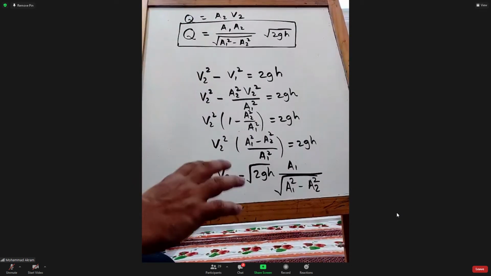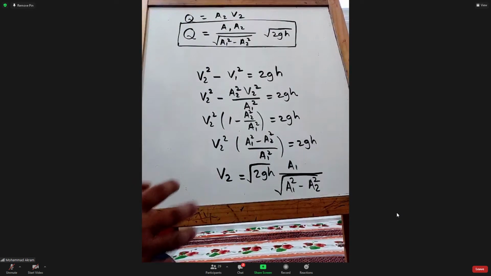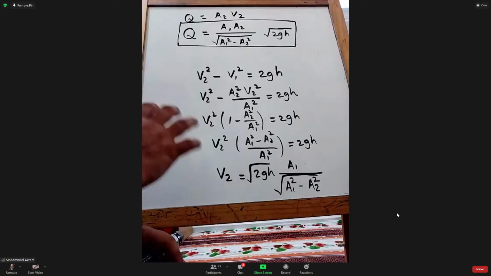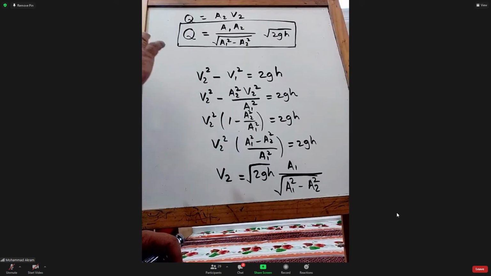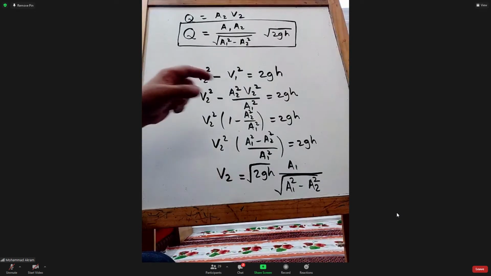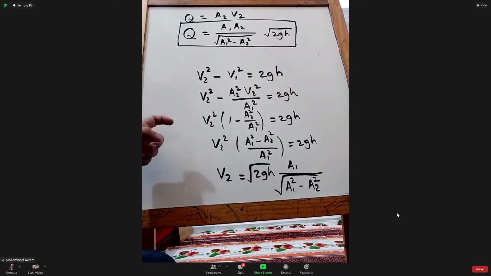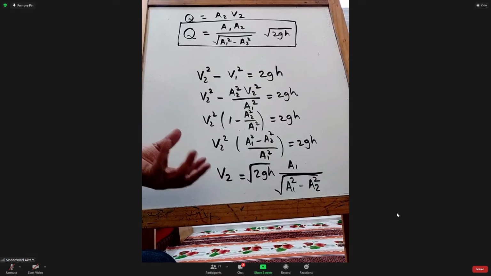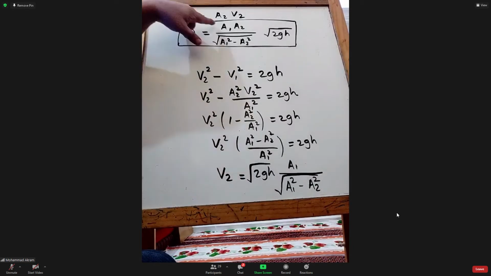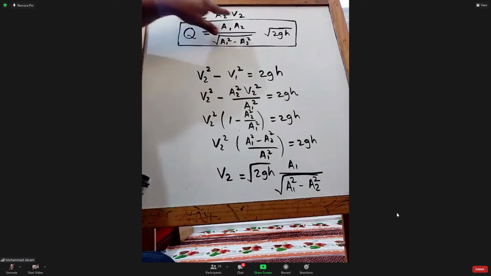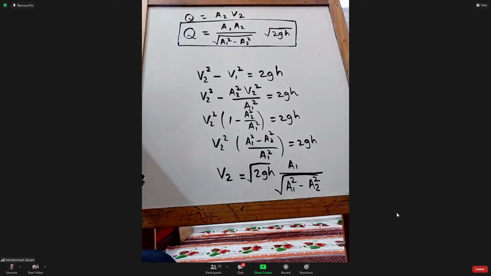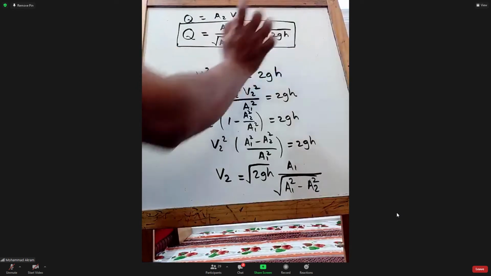If you are using the venturimeter, for the device you already know the diameter at 1 and 2, that is at the inlet and at the throat. So the two areas of the instrument are already known. What else is unknown? Only H is unknown here, right?